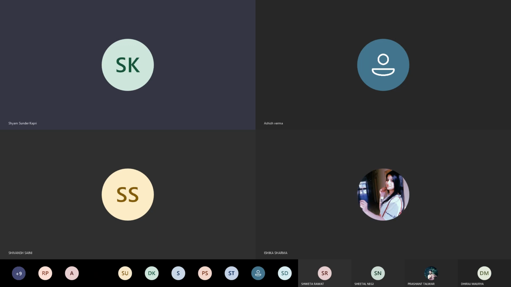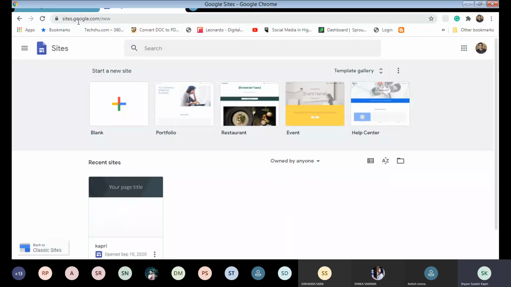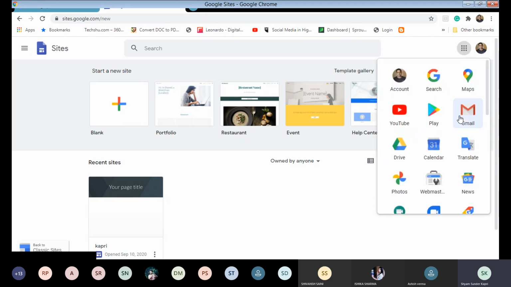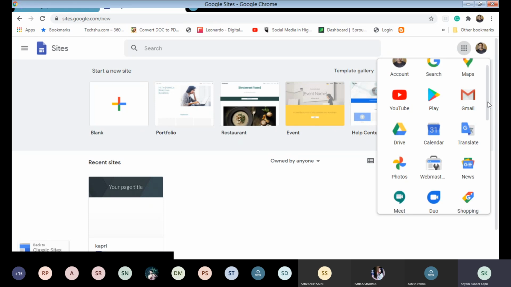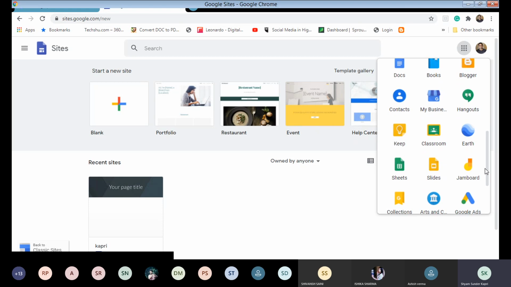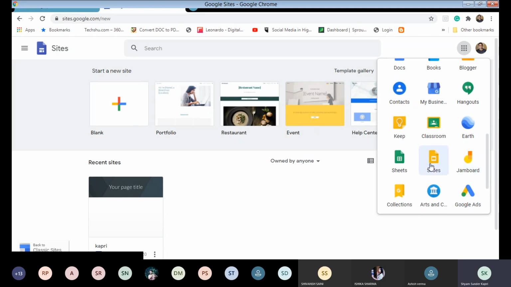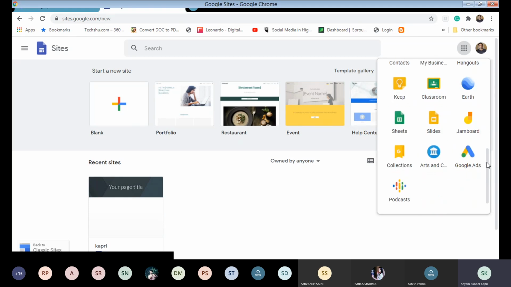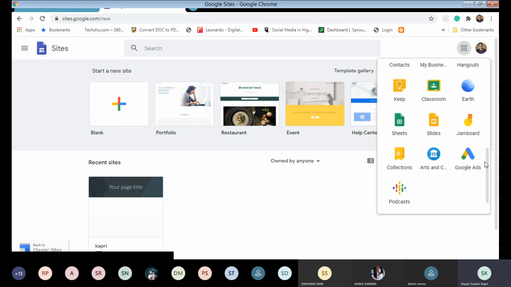This is basically sites.google.com and new. You can go from Gmail as well. From here as well, you can open Google Apps, and we can start the creation from Google as well, right? And slides and sheets, Google Ads.